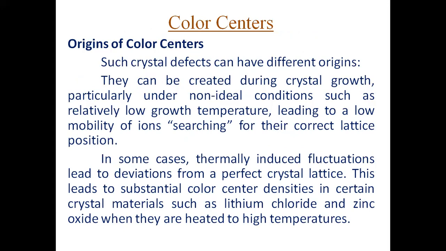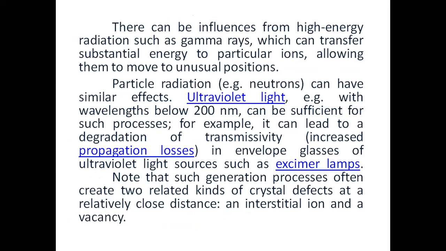In some cases, thermally induced fluctuations lead to deviation from a perfect crystal lattice. This leads to substantial color center densities in certain crystal materials such as lithium chloride and zinc oxide when they are heated to high temperature. There can also be influence from higher energy radiation such as gamma rays, which can transfer substantial energy to particular ions, allowing them to move to unusual positions. Particle radiation can have similar effects.